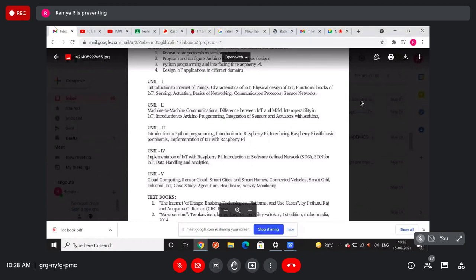Next, we discussed the introduction to Raspberry Pi, and after this implementation of IoT with Raspberry Pi, I want to talk about interfacing Raspberry Pi with basic peripherals. There are three interfaces in the Raspberry Pi: serial, serial peripheral interface, and I2C.